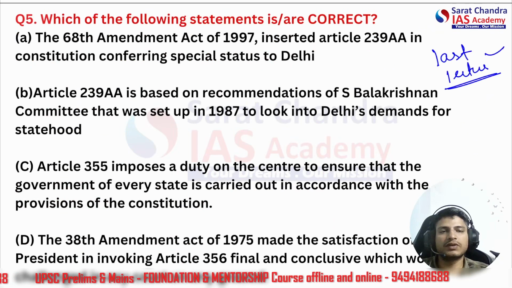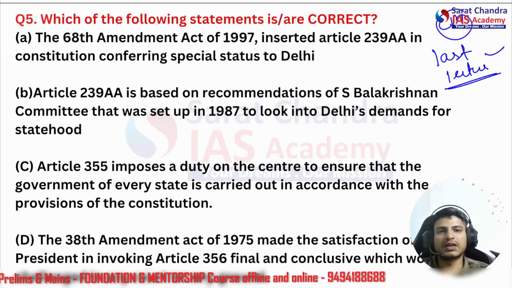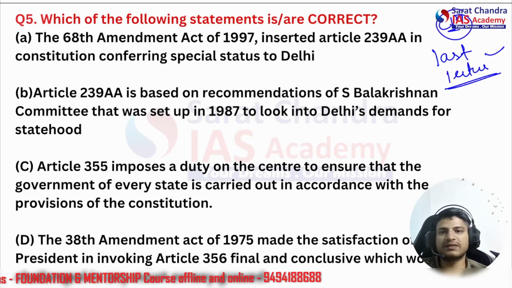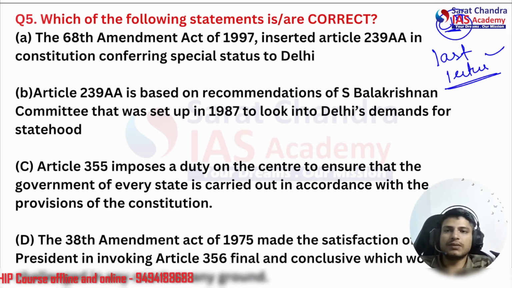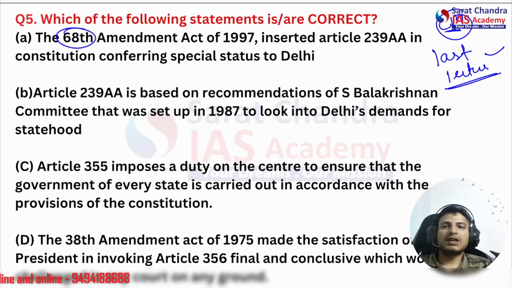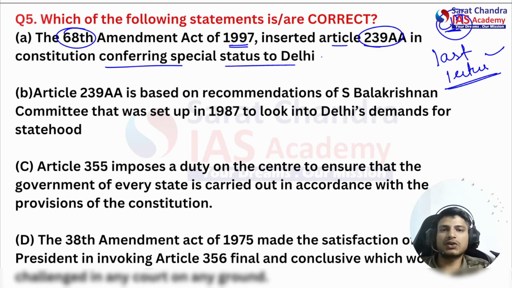We saw the arrest of Delhi's Chief Minister, Mr. Kejriwal, and we saw what implications will come if he does not decide to resign, about the president's rule and all. So, the 68th Amendment Act of 1997 inserted Article 239AA in the Constitution conferring special status to Delhi. Is this correct or incorrect?